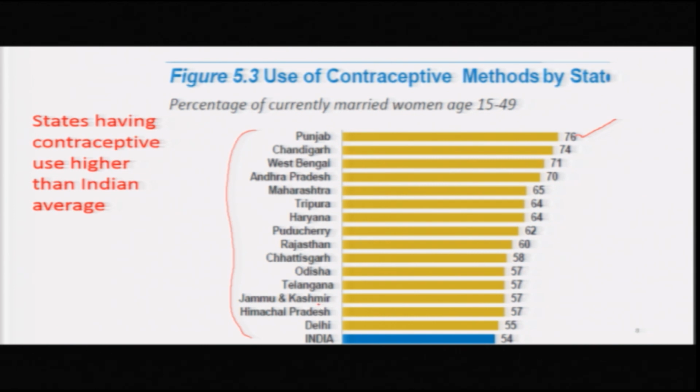Delhi, Himachal Pradesh, Jammu and Kashmir, Telangana, Odisha, Chhattisgarh, these are the states which have higher contraceptive practice than the national average.